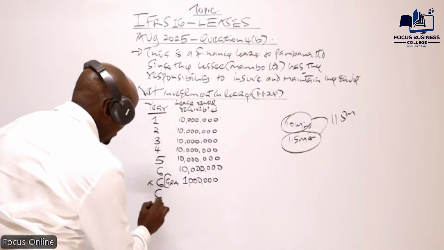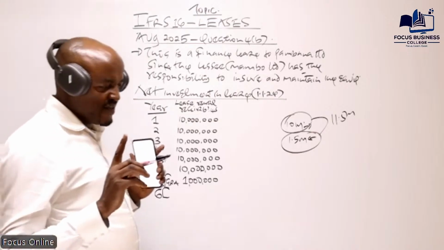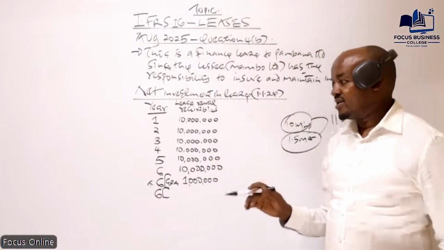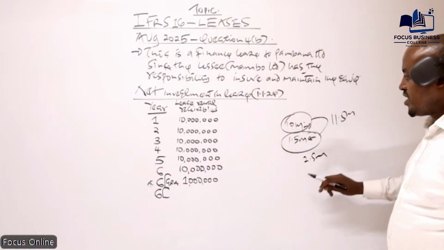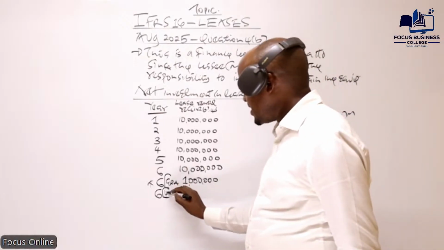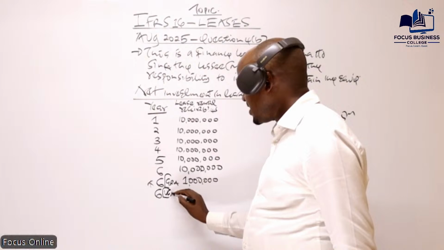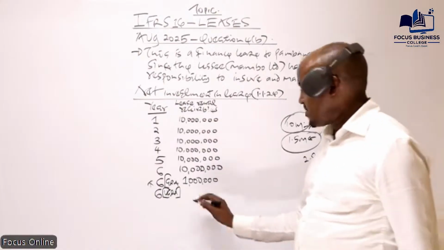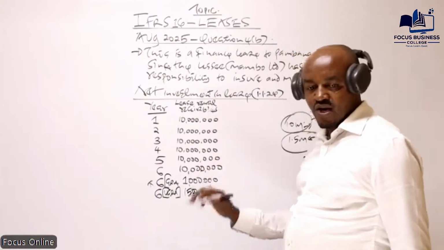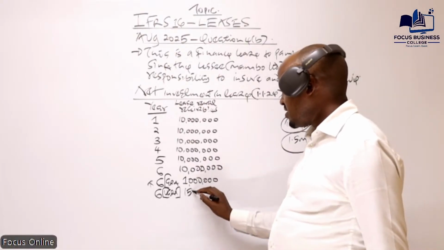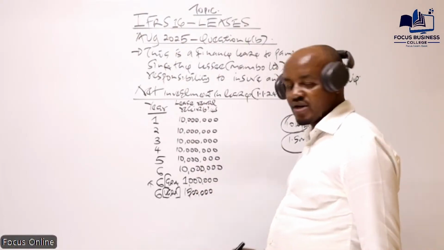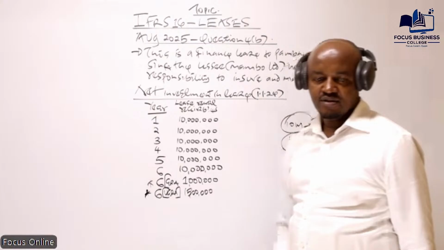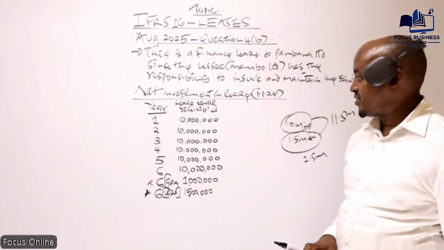Year six. Also, we are told that if the owner of the asset will offer this asset for sale in an open market, it is likely to sell it at 2.5. So therefore, we also need to capture the unguaranteed residue amount. The unguaranteed residue amount here will be the difference between 1 million and 2.5, and I think we have already agreed on how to determine that one. These two amounts, remember, both of them will be received at the end of year six. Are we together up to that point before we proceed to discount this?